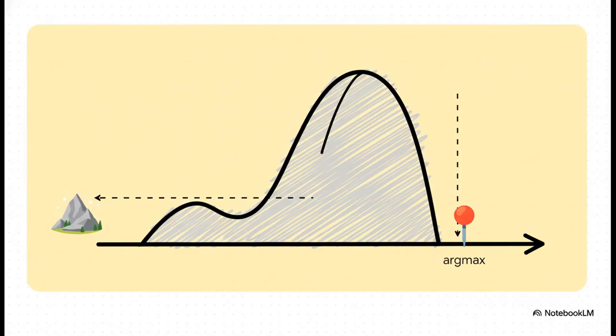Now, here's a quick but super important point. We don't actually care about how high the peak of that mountain is. That number is called the max. What we really care about is the location on the map, the specific parameter value that gets us to that peak. And that's called the argmax. So in MLE, we are always solving for the argmax.